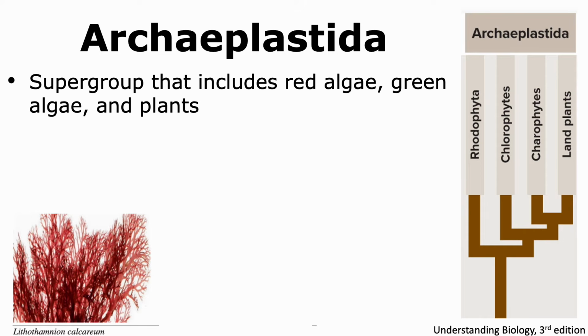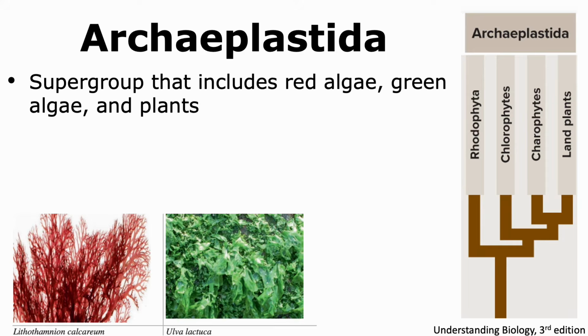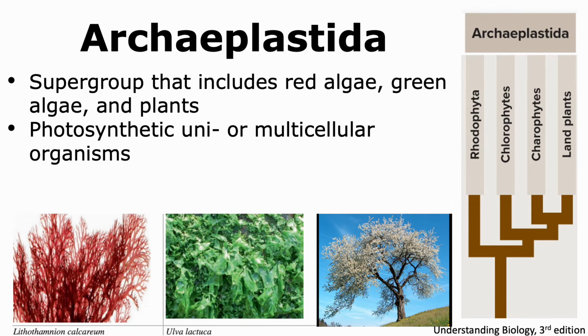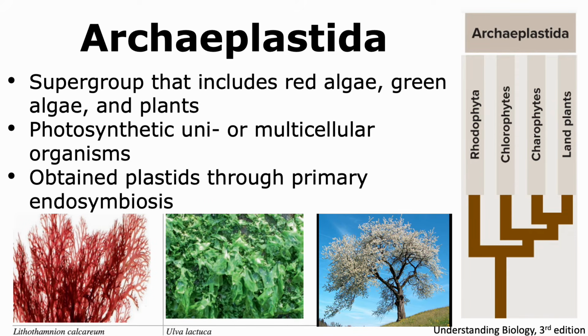Archaeplastida is another supergroup of protists that includes red algae, green algae, and land plants. All of them tend to be photosynthetic, however, some of the members are unicellular while others are multicellular. The Archaeplastida members were able to obtain their plastids through the primary endosymbiosis process.